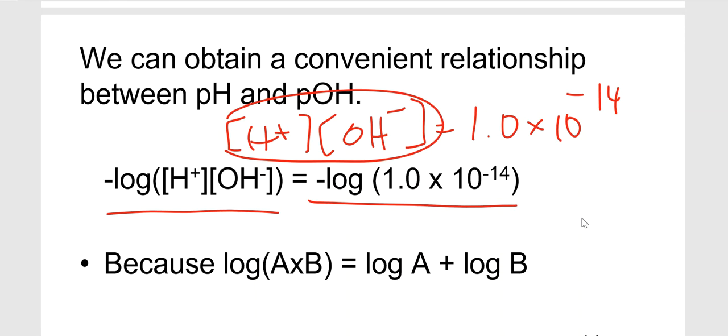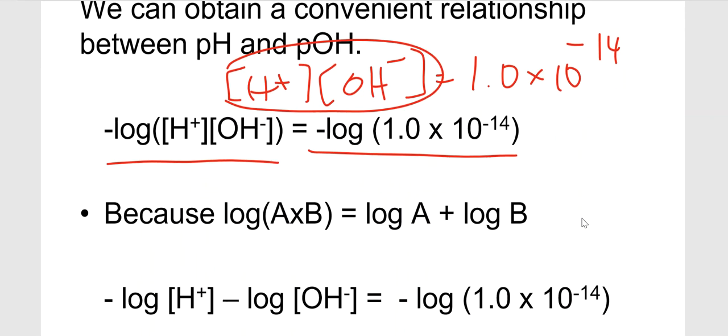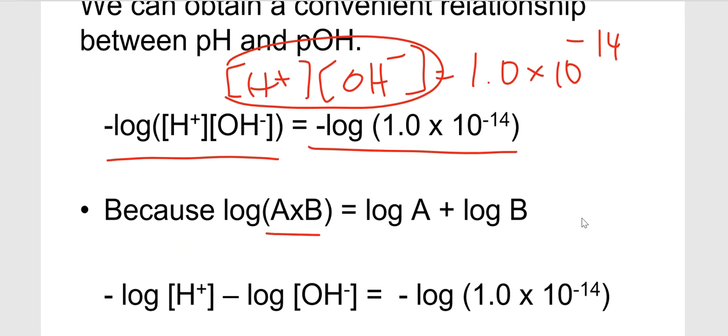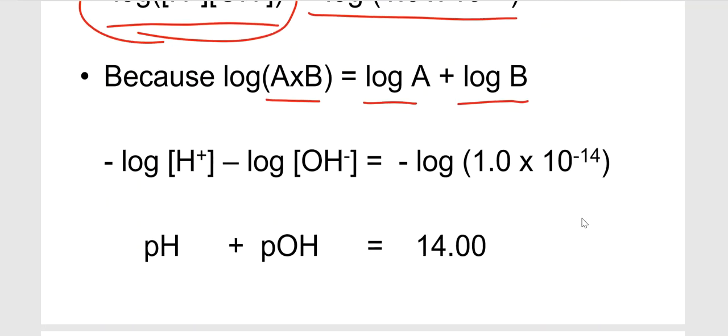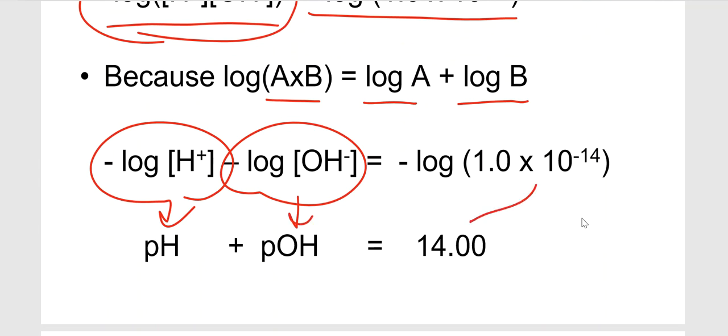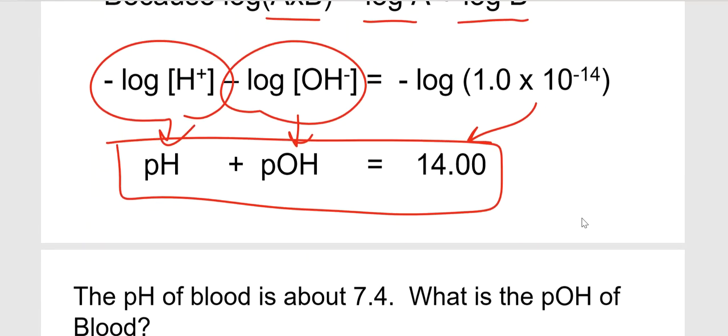Now, when you multiply inside a log, for example A times B, it's equal to log A plus log B. The same thing over here, so it's going to be negative log H plus, negative log hydroxide, equal to negative log Kw. Because you know this is equal to pH, and this is equal to pOH, and this is equal to 14, we have a new equation: pH plus pOH is equal to 14.